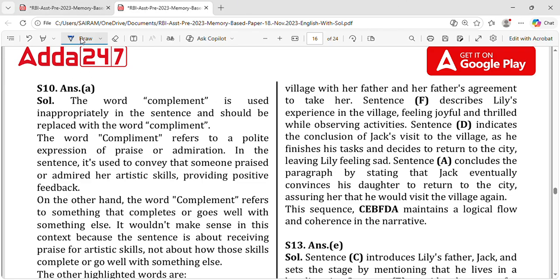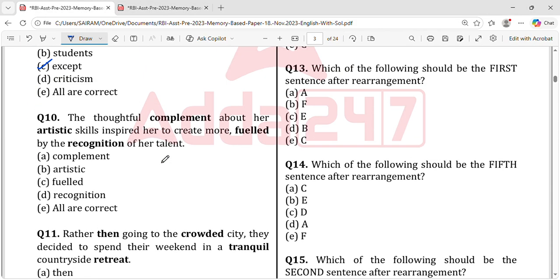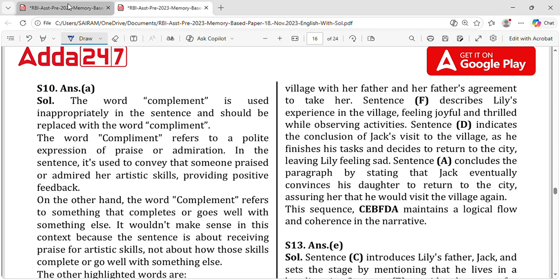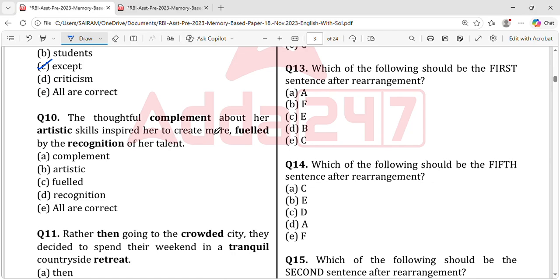Okay. Now, question number 10. The thoughtful compliment about her artistic skills inspired her to create more, fueled by the recognition of her talent. So this compliment is a different one from the complement you are supposed to tell. This compliment means what? Complimentary, in the sense you are getting an extra thing.